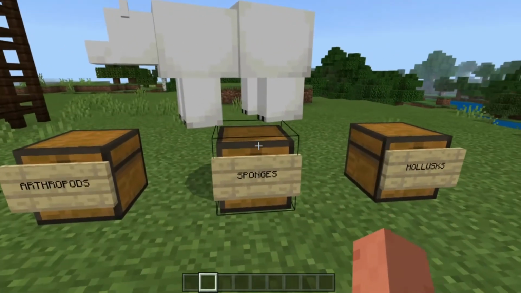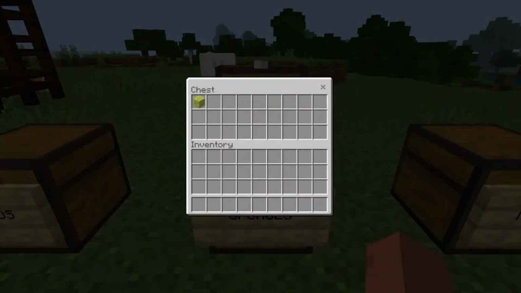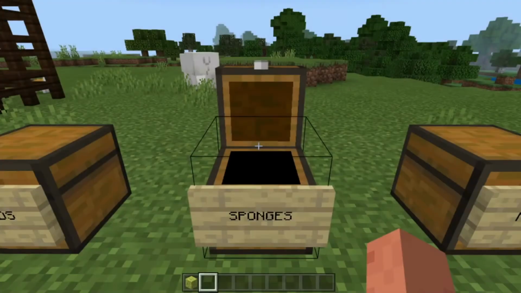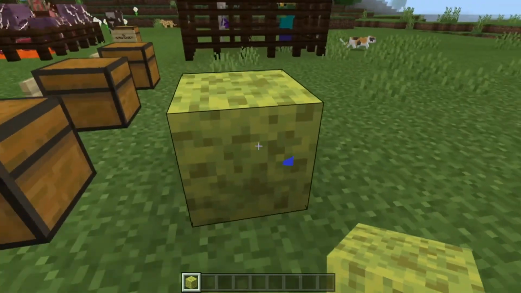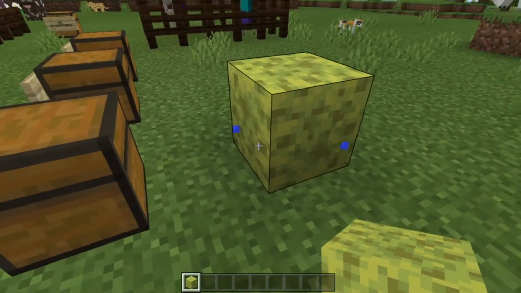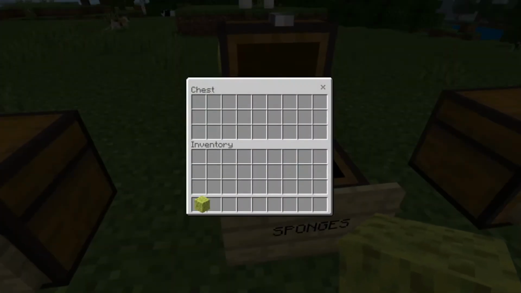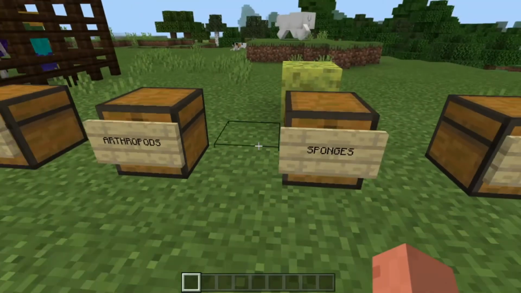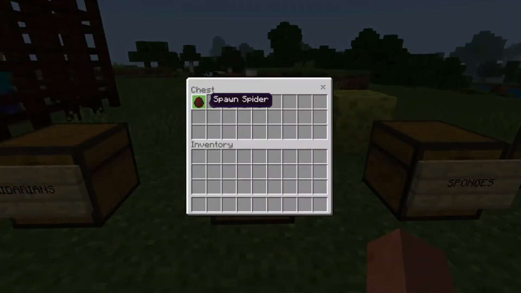Now let's move on to the sponges group. Sponges are animals. Did you know that? They live in water and they do not have bones. So they are invertebrates. Next, we have arthropods. Arthropods are divided in groups too, but I only found two types of arthropods.